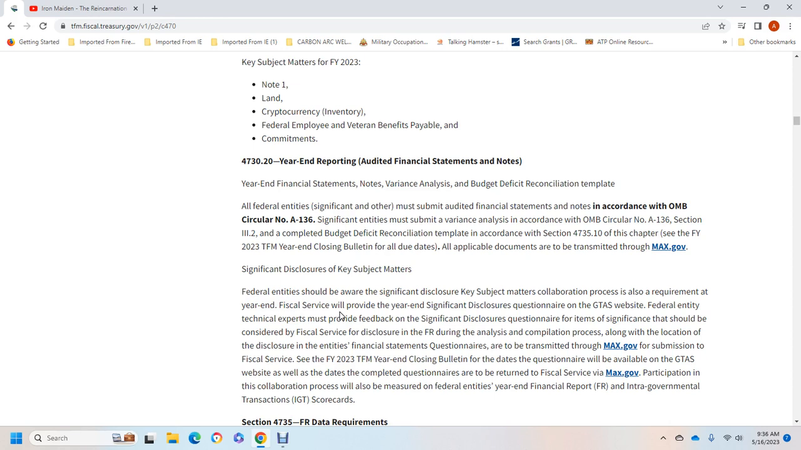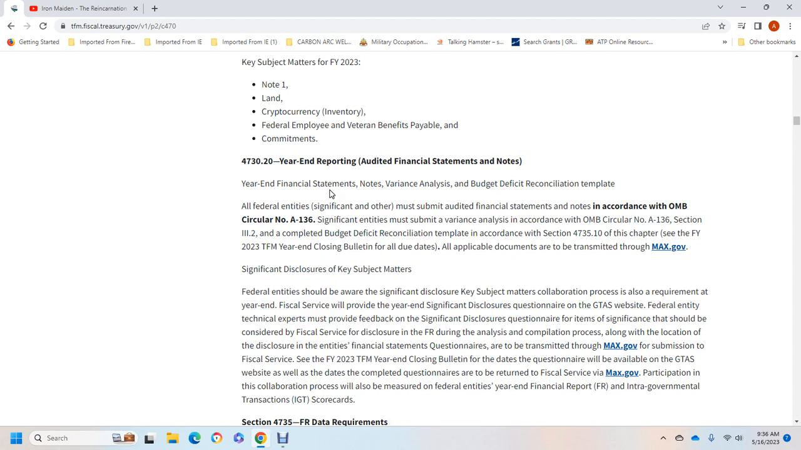Significant disclosure of key subject matters. Federal entities should be aware of the significant disclosure requirement for the key subject matters of the collaboration, as is often the requirement at year-end. For the fiscal year, fiscal year services will provide the year-end significant disclosure questionnaire on the Government-wide Treasury Account Symbol website. Federal entity technical experts must provide feedback on the questionnaire for items that should be considered for fiscal year disclosure of the financial report during analysis and contemplation, along with the location and the disclosure of the financial statement.